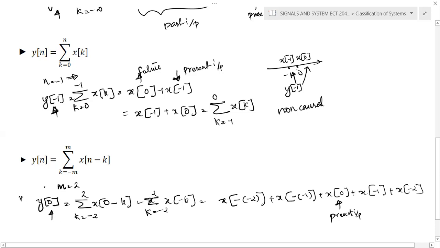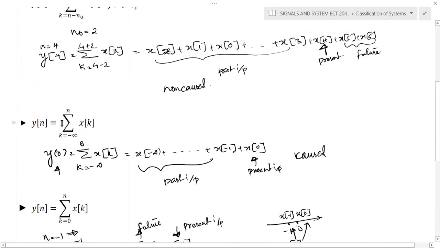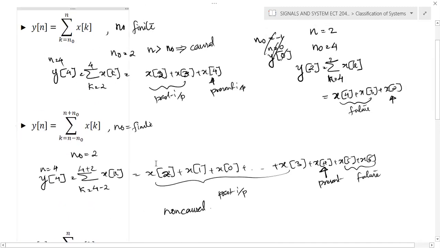You can see these two values are past inputs, but these inputs are future, because they are x of 2 and x of 1. So these two inputs are future inputs, and we can conclude that the given system is non-causal. For the summation, we will get different combinations, so please make sure that you are comfortable with the notations.